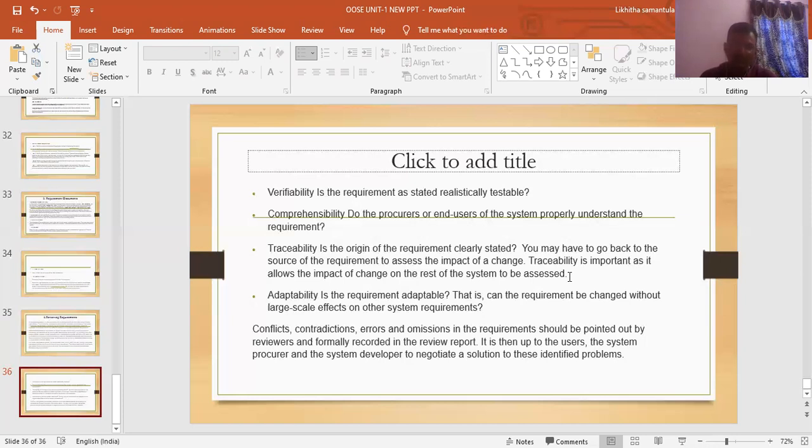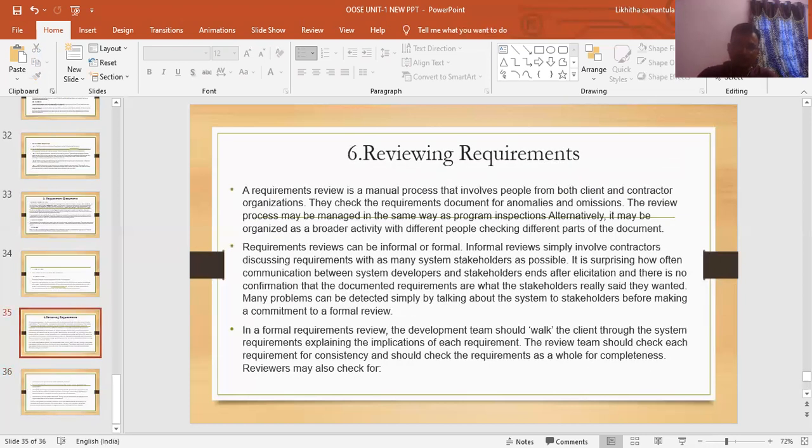Conflicts, contradictions, errors and omissions in the requirements should be pointed out by the reviewers and formally recorded in the review report. It is then up to the users, the system procurer and the system developers to negotiate a solution to these identified problems.